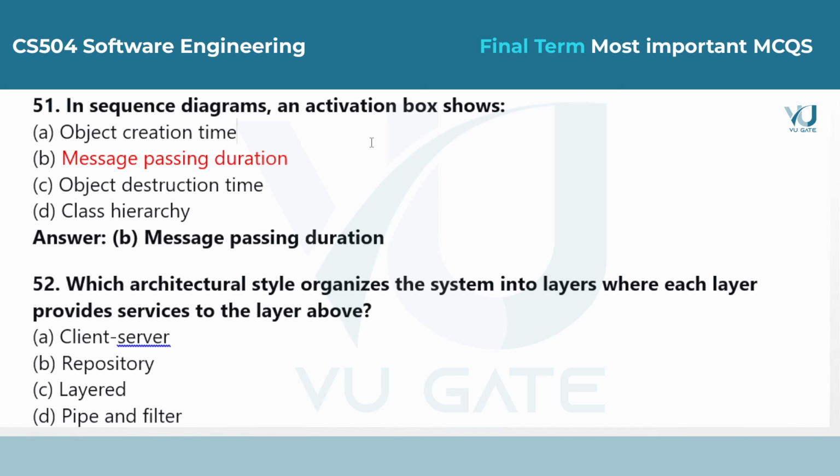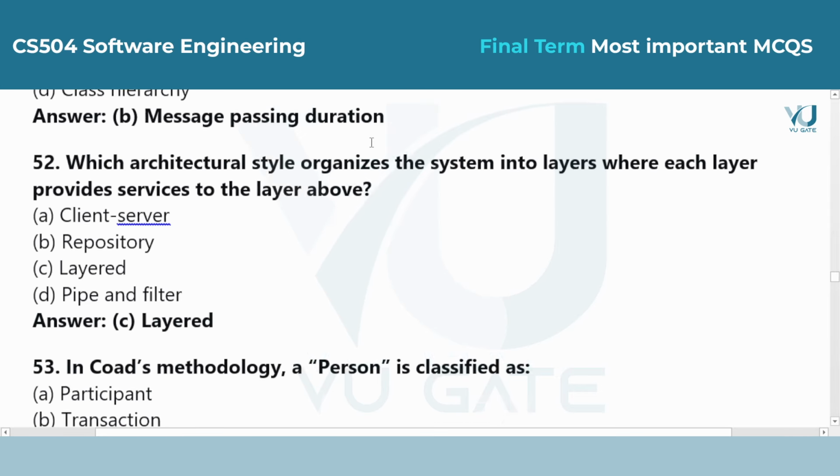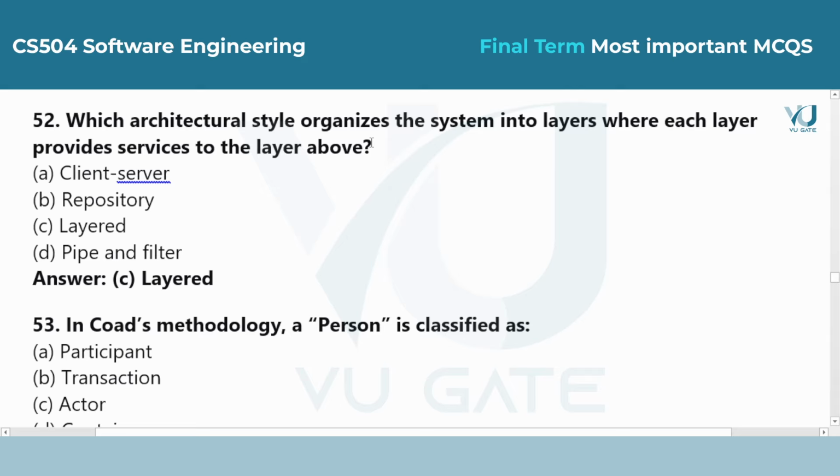Question 52. Which architectural style organizes the system into layers where each layer provides services to the layer above? Answer is option C, layered. In a layered architecture, components are stacked. Each level only knows about the level directly below it, which keeps the system organized and manageable.